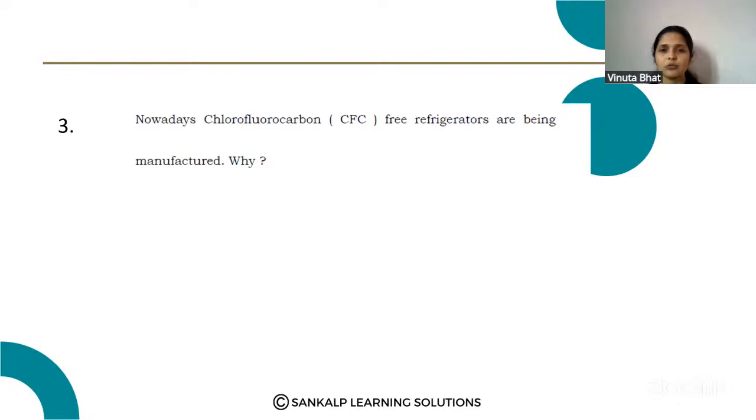Chlorofluorocarbon, the CFC, which is released by the refrigerator, damages the ozone layer. So nowadays CFC free refrigerators are being manufactured.